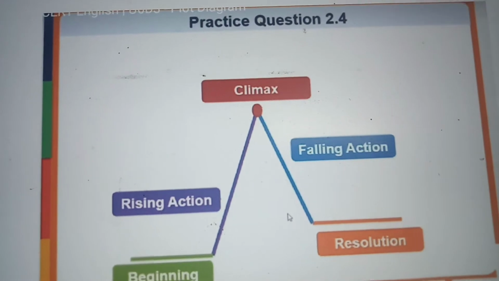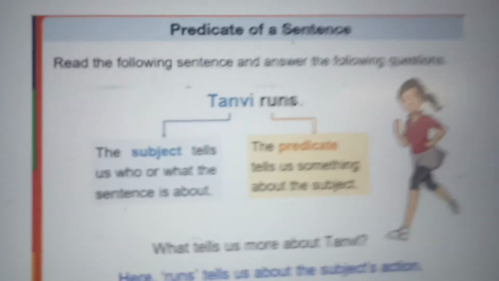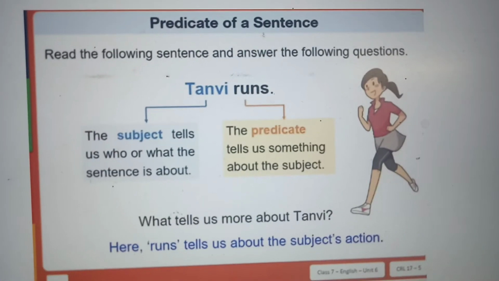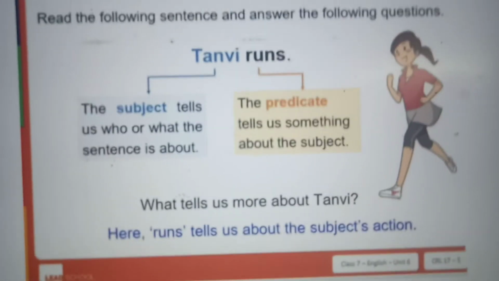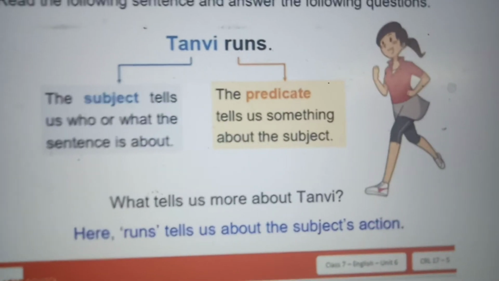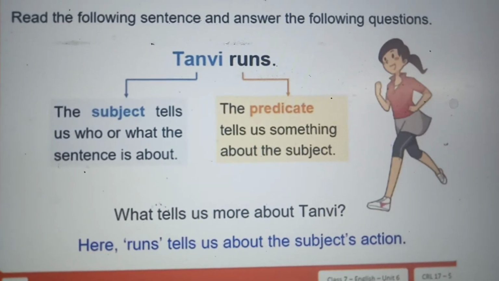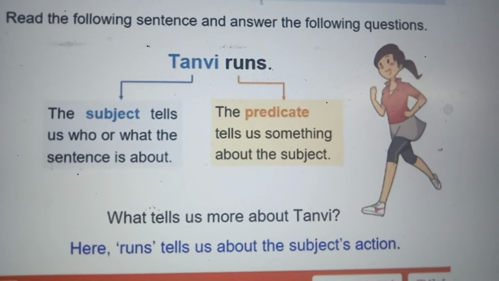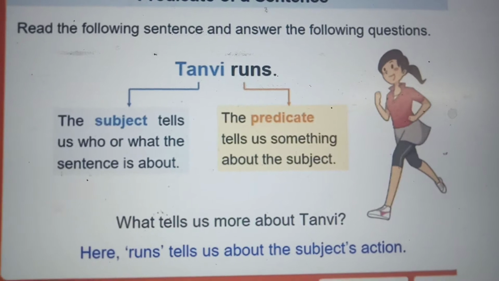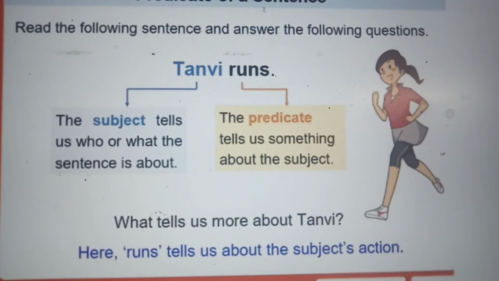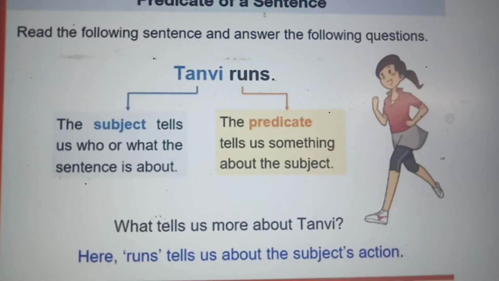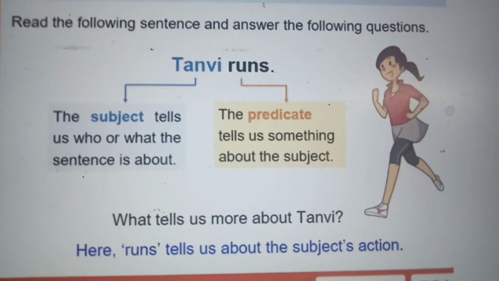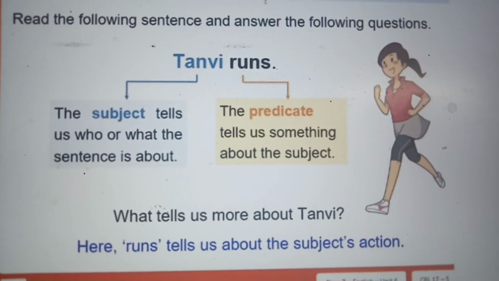Next, subject and predicate. That is what you are going to see in grammar part. When you read a sentence, you will know what is the subject. The subject tells you who or what the sentence is about. Sentence வந்து எதை பற்றி மென்ஷன் பண்ணியிருக்காங்க, about whom the sentence is talking. Tanvi runs. So the subject is Tanvi.